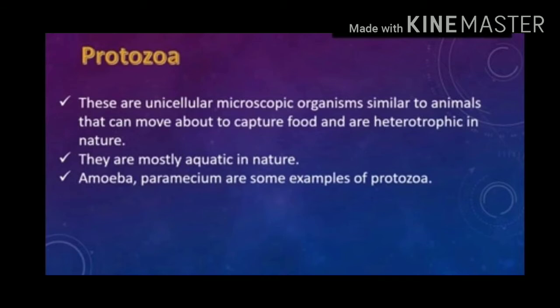Third group is protozoa. These are unicellular microscopic organisms similar to animals that can move about to capture food and are heterotrophic in nature. Heterotrophs means they take their food from other organisms. They are mostly aquatic in nature, and some examples of protozoa are amoeba, paramecium.